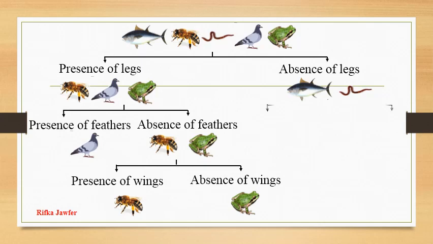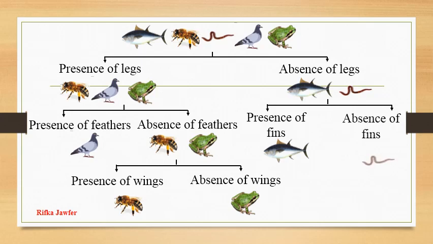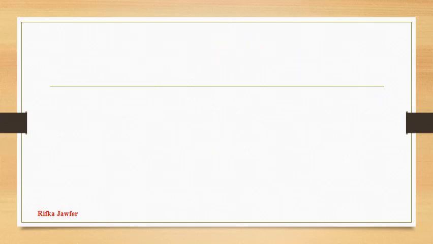Let us go back to the rest. They can be further divided as presence of fins: fish; and absence of fins: earthworm. Now it is clear that we have divided 5 animals separately until only one remains at the end. Let us go for another example.